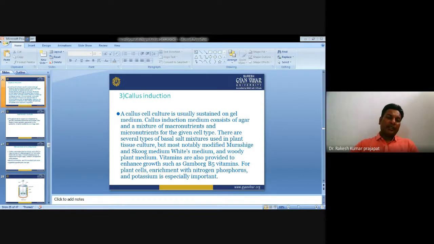Then callus induction. A callus cell culture is usually sustained on gel medium. Callus induction medium consists of agar and a mixture of macronutrients and micronutrients for the given cell type. There are several types of salt mixtures used in plant tissue culture, but most notably modified Murashige and Skoog medium, White medium, and Woody Plant medium are used. Vitamins such as Gamborg's vitamins are also provided to enhance growth. For plant cells, enrichment with nitrogen and phosphorus is especially important.